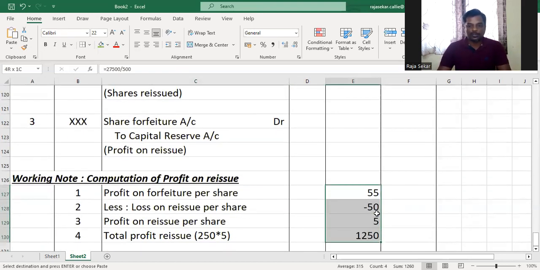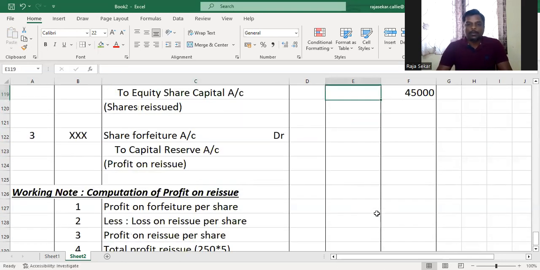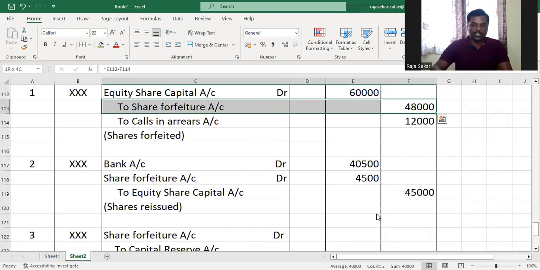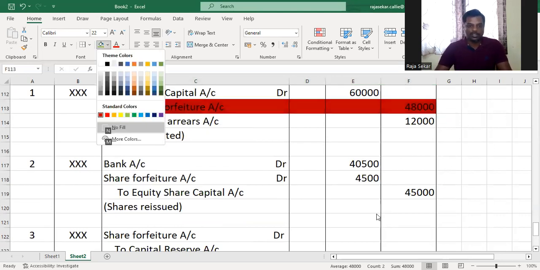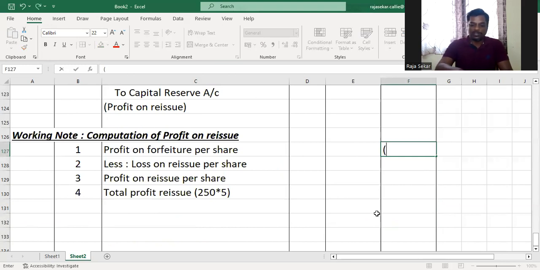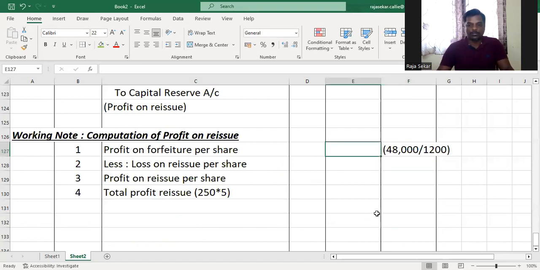Computation of profit on reissue. What is the profit on forfeiture per share? The total profit on forfeiture in this question is credited to the share forfeiture account when we forfeited the shares. That is 48,000. Am I right? The profit on forfeiture per share will be the amount credited to share forfeiture account while forfeiture, or the amount paid up, that is 48,000, divided by the total number of shares forfeited, 1,200. So 48,000 divided by 1,200, which is 40 rupees.